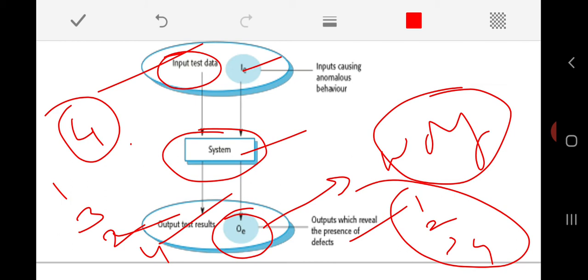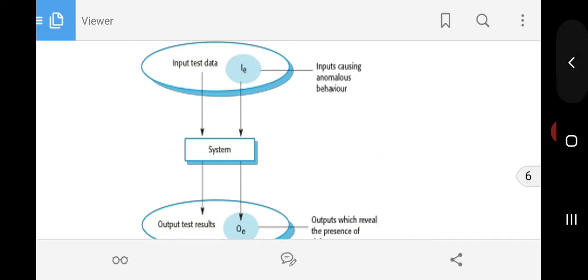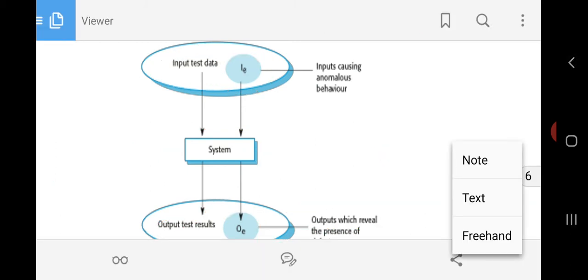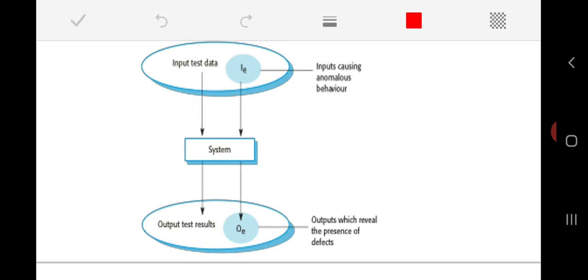If you are giving such kinds of inputs, then there is no chance of identifying the presence of defects at all. So always you need to concentrate on a set of inputs which are going to cause an erroneous output. That's the reason you have to check that bubble sort program not only with such simple input. Your input may include both positive and negative numbers.